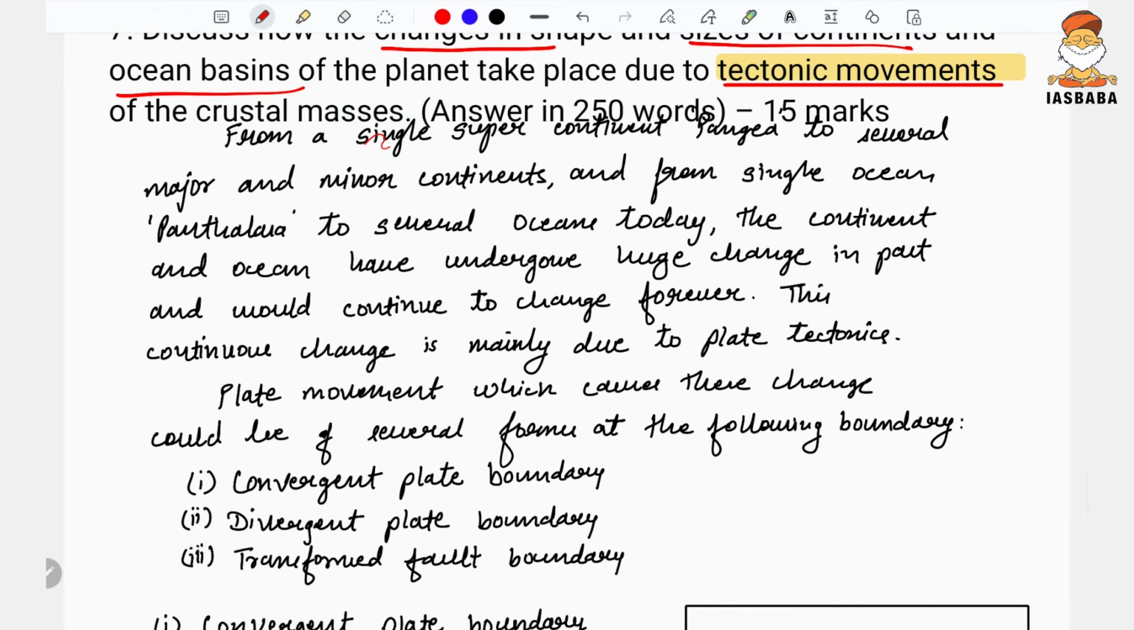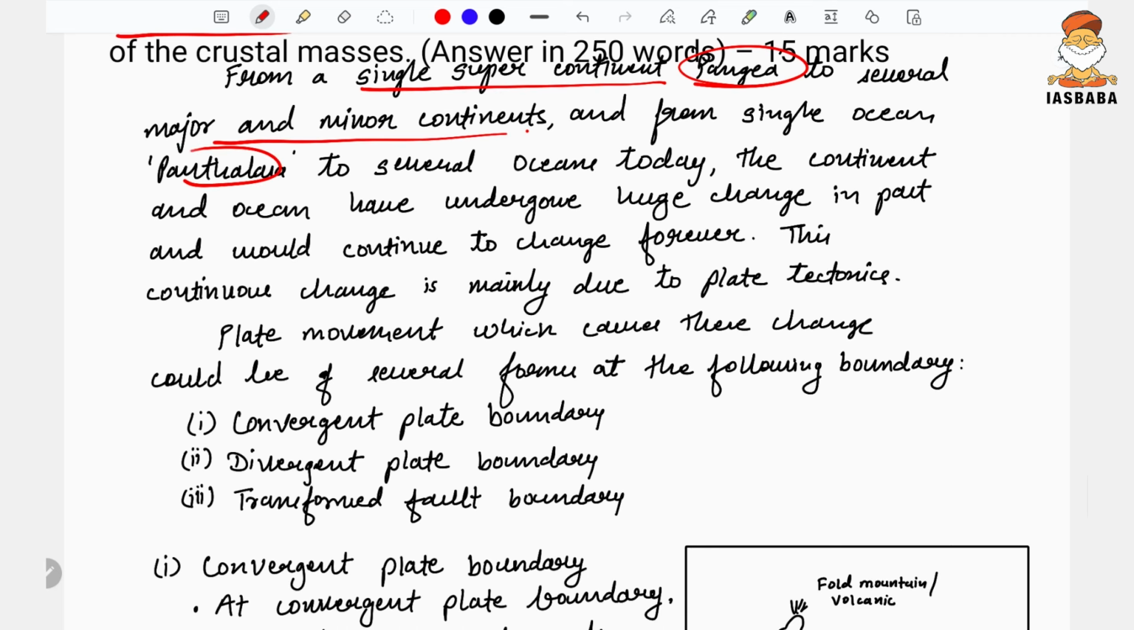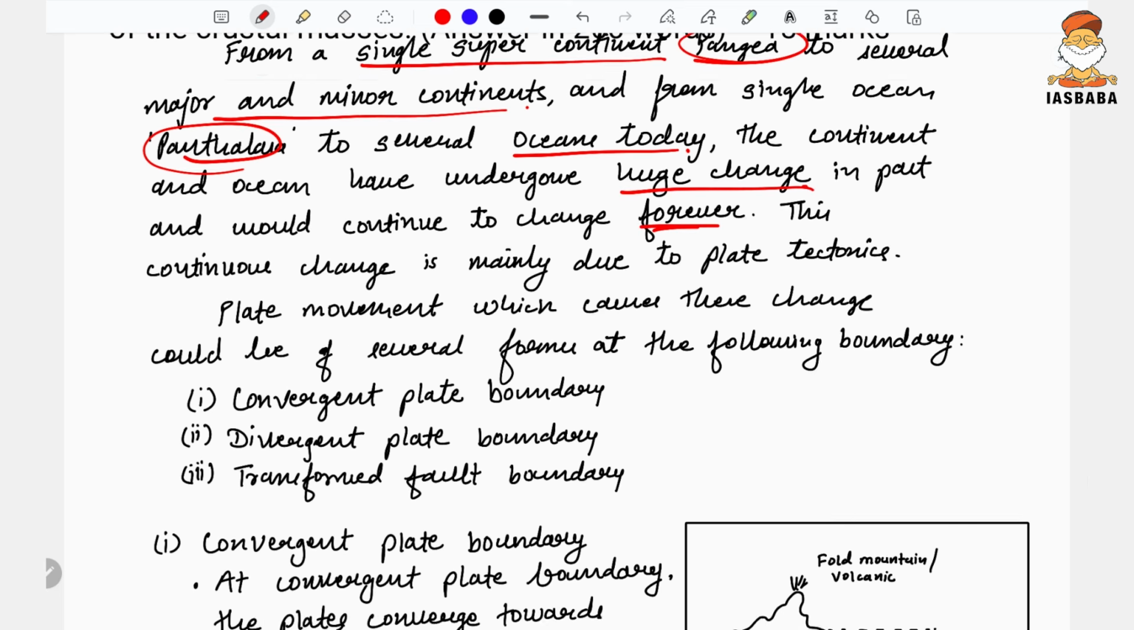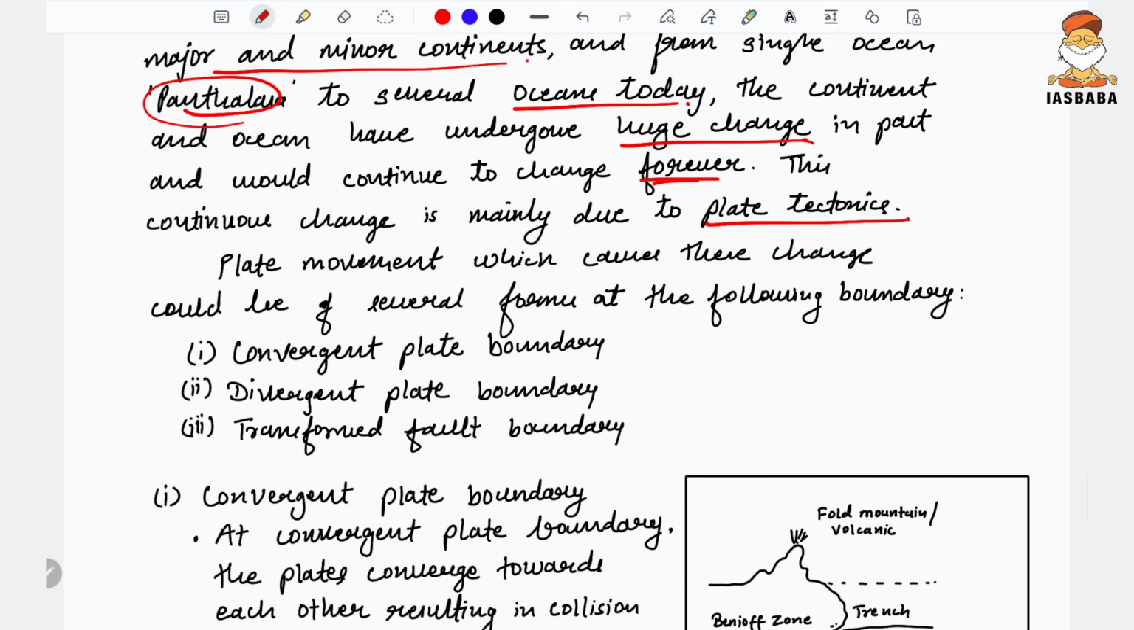It says, from the single supercontinent Pangea to several major and minor continents, from the single ocean Panthalassa to the several oceans today, the continents and the oceans have undergone huge change in the past and would continue to change forever. This continuous change is mainly due to plate tectonics.